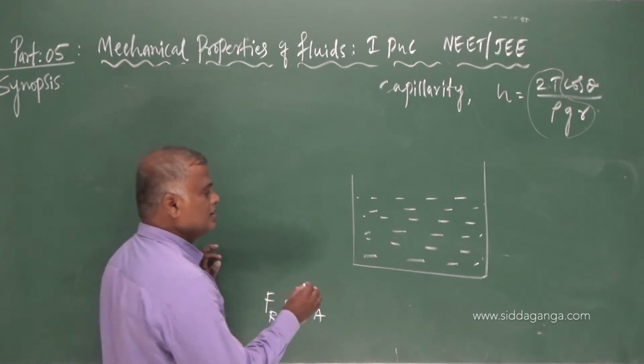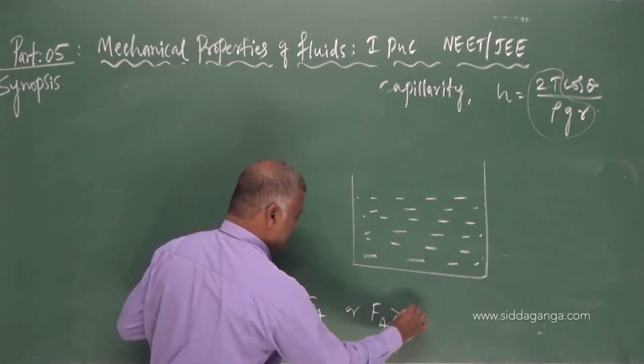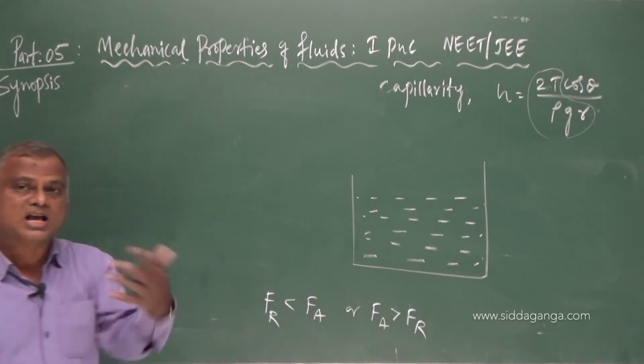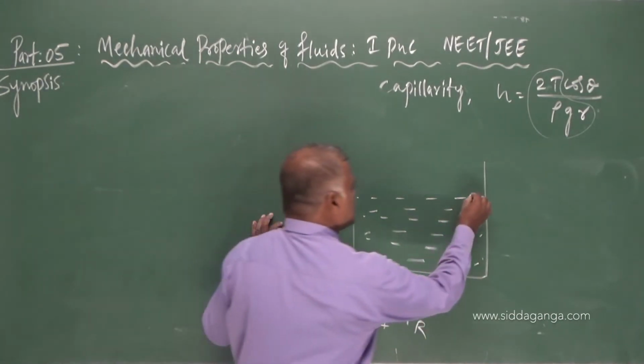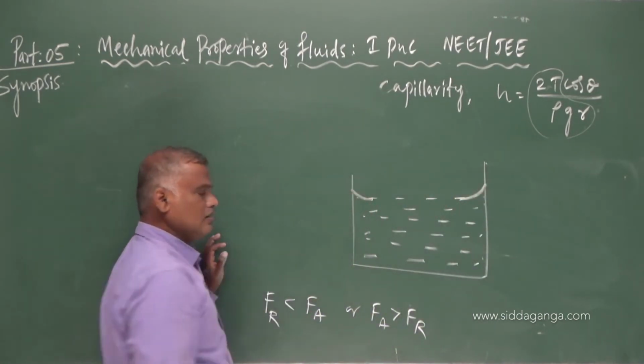That means Fa is more than Fr. The liquid is more adhesive, hence there is some rise. If I observe with a traveling microscope, there is a rise in the level of the liquid.